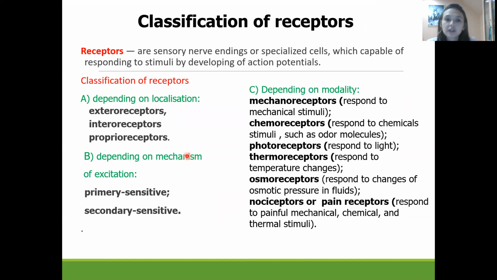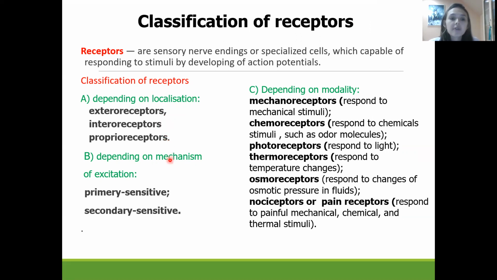How can we classify receptors? A receptor could be a sensory nerve ending, or it could be some kind of specialized cell which will bind with the dendrites of the afferent neuron. We could classify receptors according to localization. It could be exteroceptors, interoceptors, or proprioceptors.